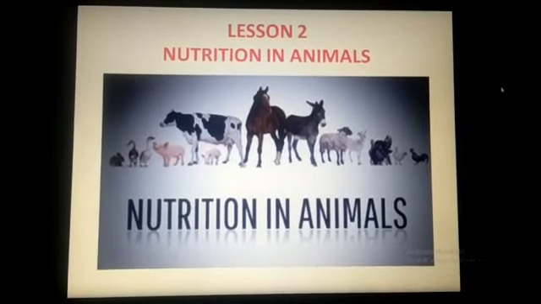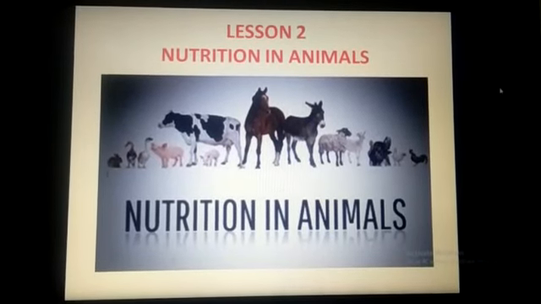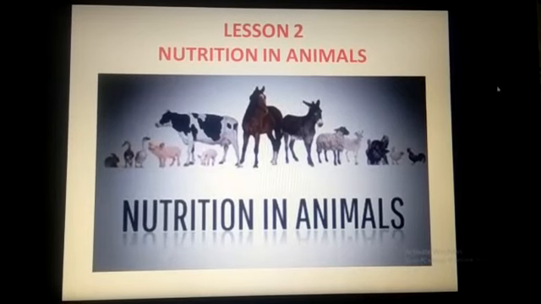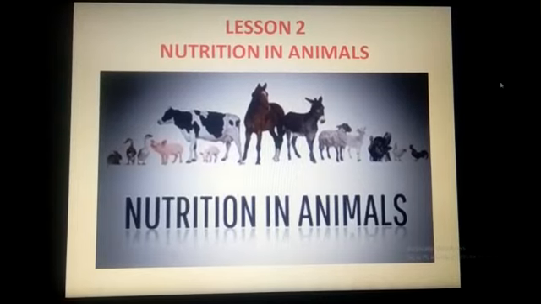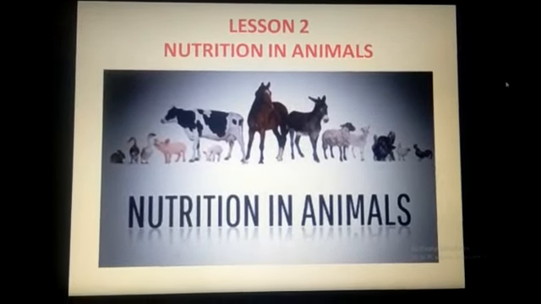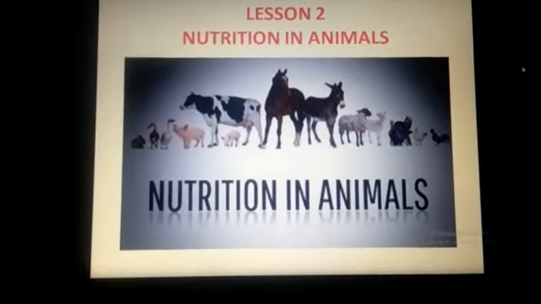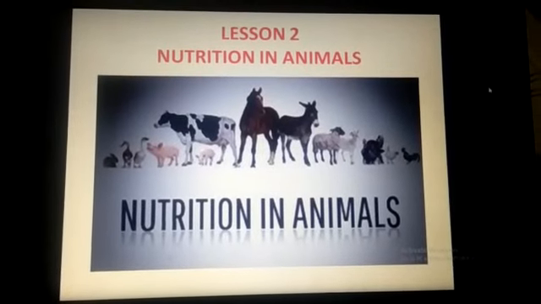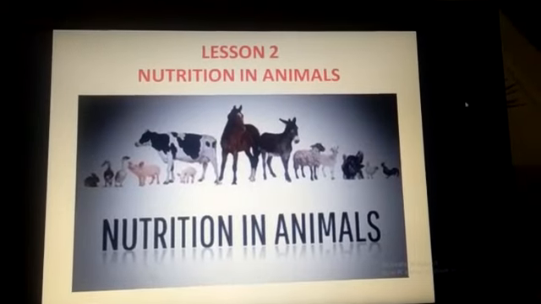So, in the last class, you studied about nutrition in plants in the previous chapter. That is how plants get the food. We know that green plants make their own food by the process of photosynthesis, and because they make their own food, they are called autotrophs, and the mode of nutrition is called autotrophic mode